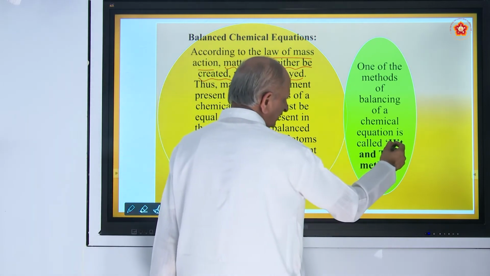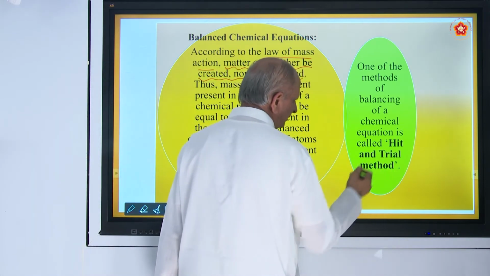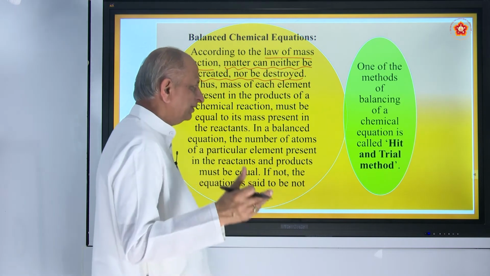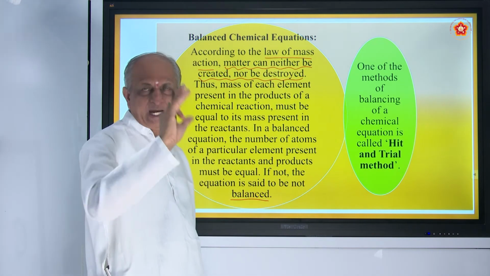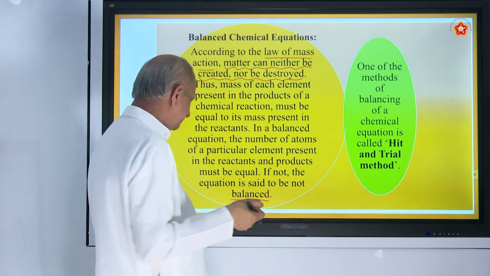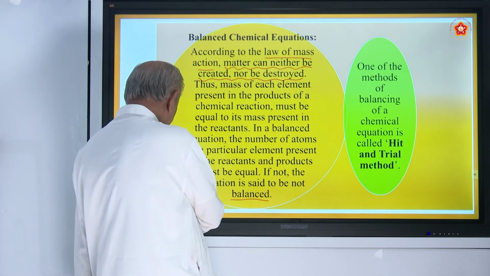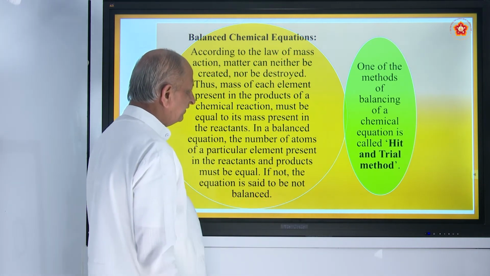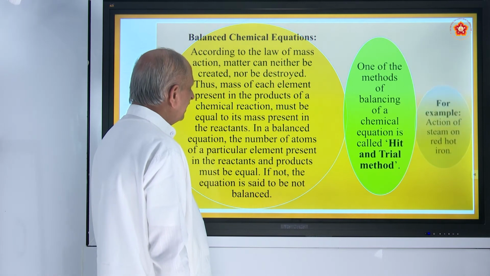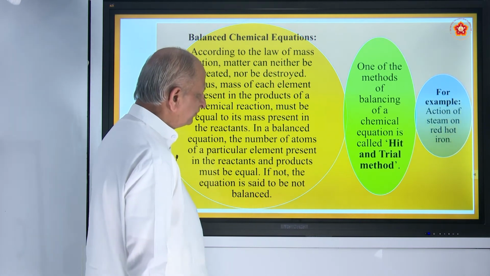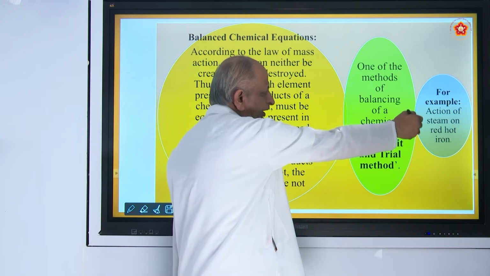So, one of the methods is called the hit and trial method. It means just seeing the atoms or molecules which are present on both sides and balancing them. That is called hit and trial method. And let us see how to do it. For example, action of steam on red hot iron.